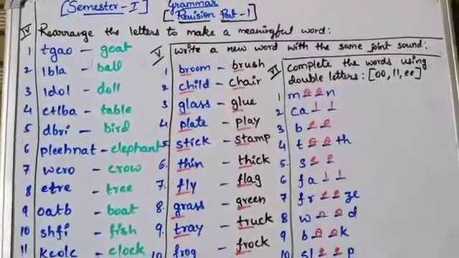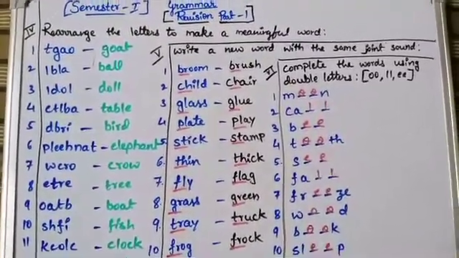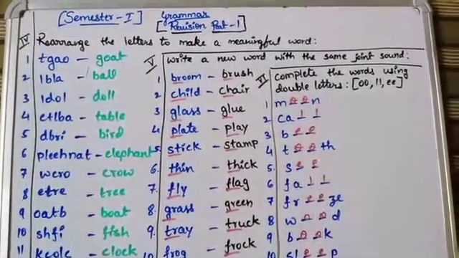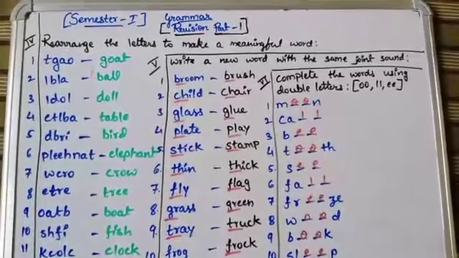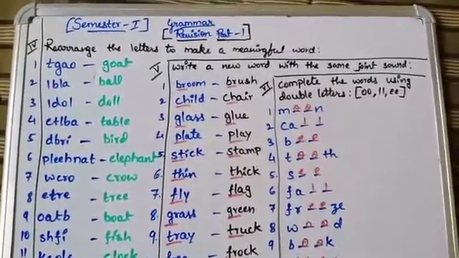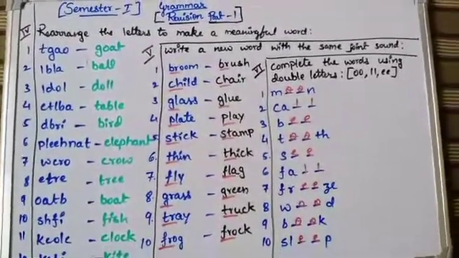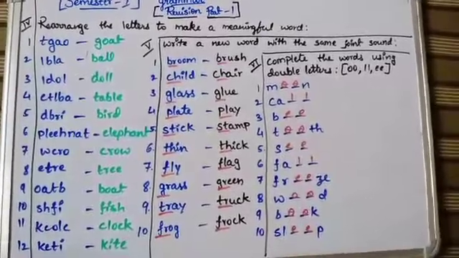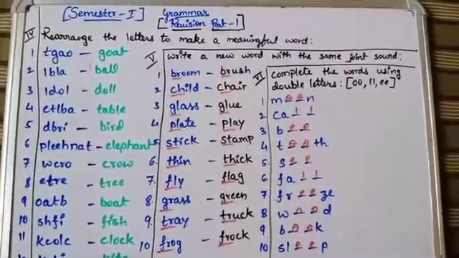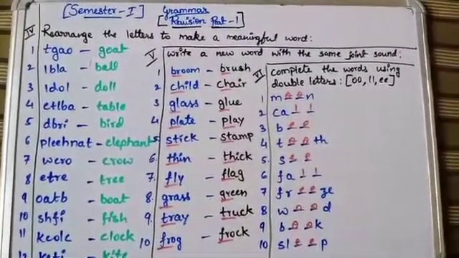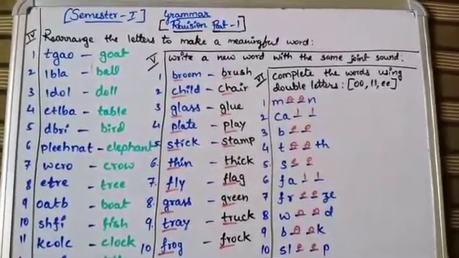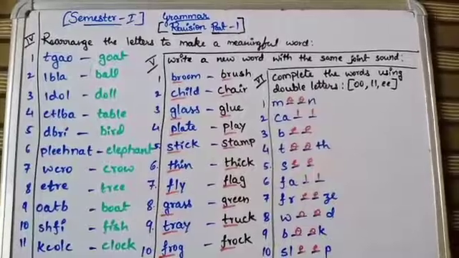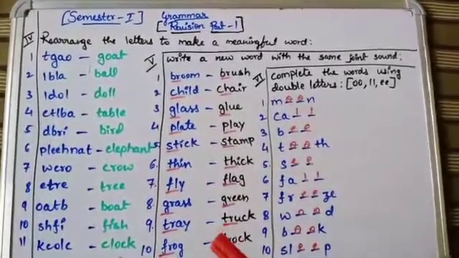You need to write all this in your classwork book neatly one time. You have to write the heading: Semester 1 Grammar Revision Part 1. Practice this well and write the exam neatly. The handwriting should be very neat. We will see in the next class with a new topic. Otherwise, I'll take the revision part 2.